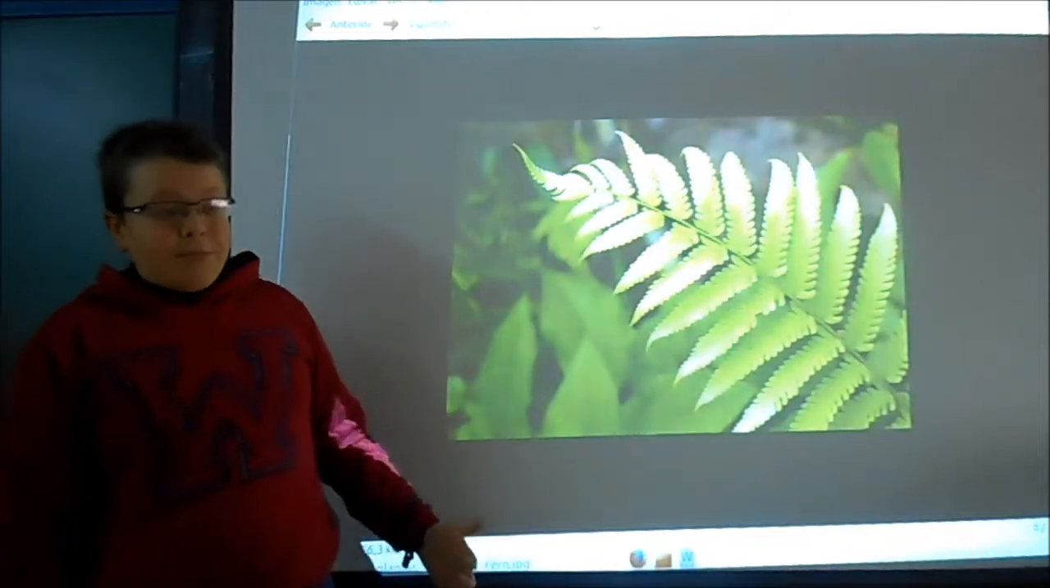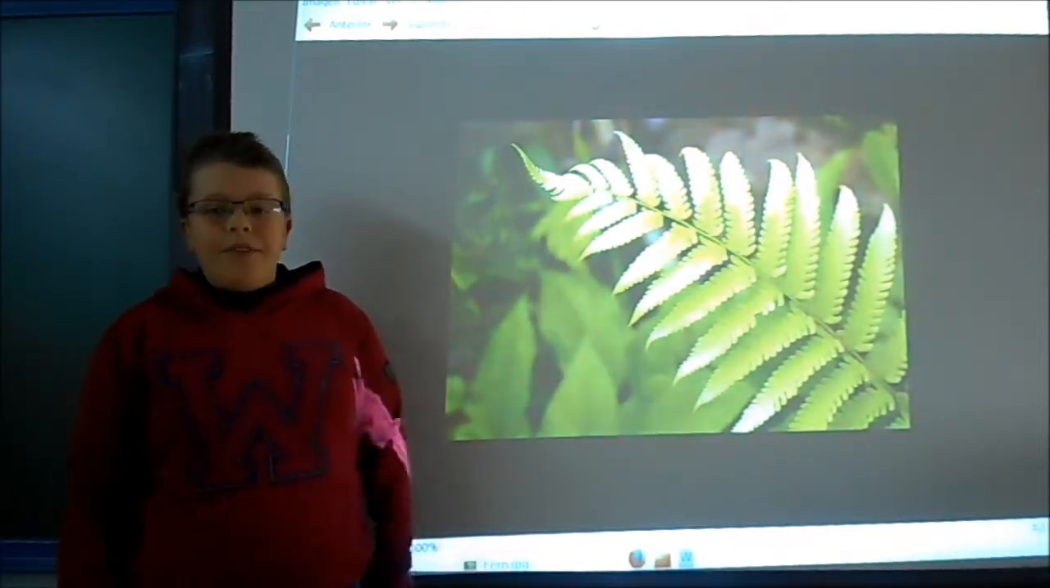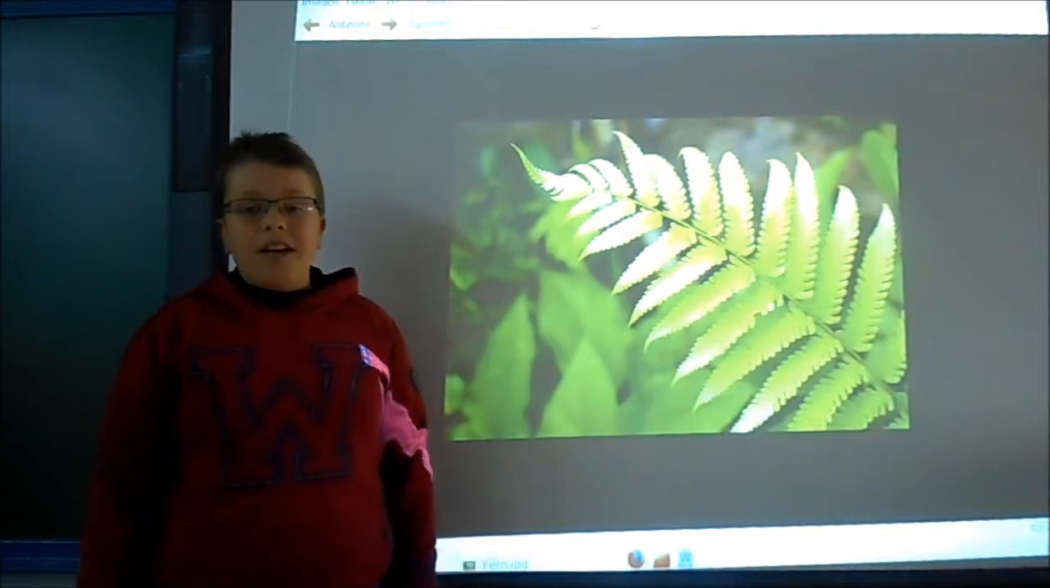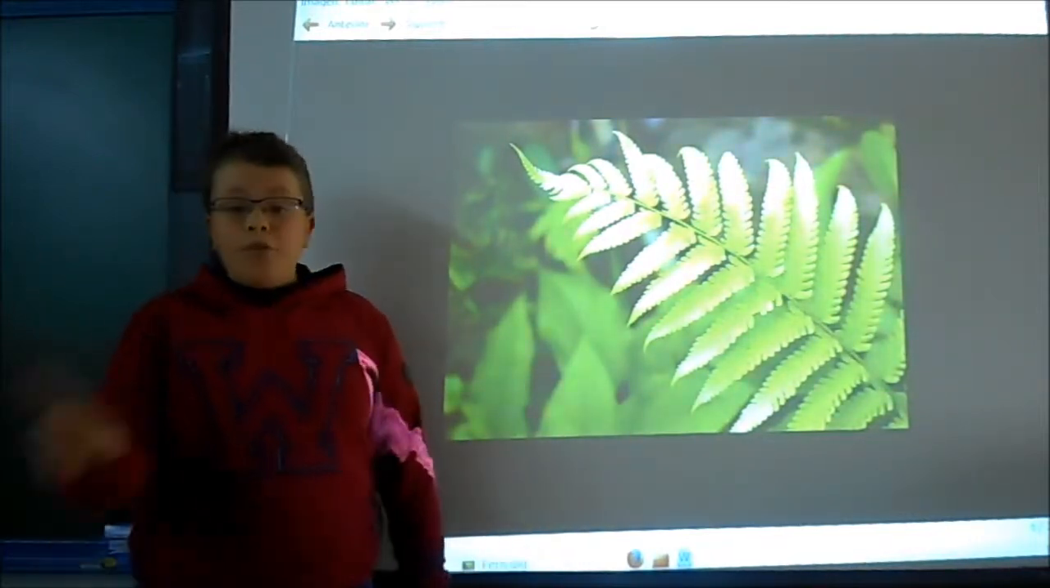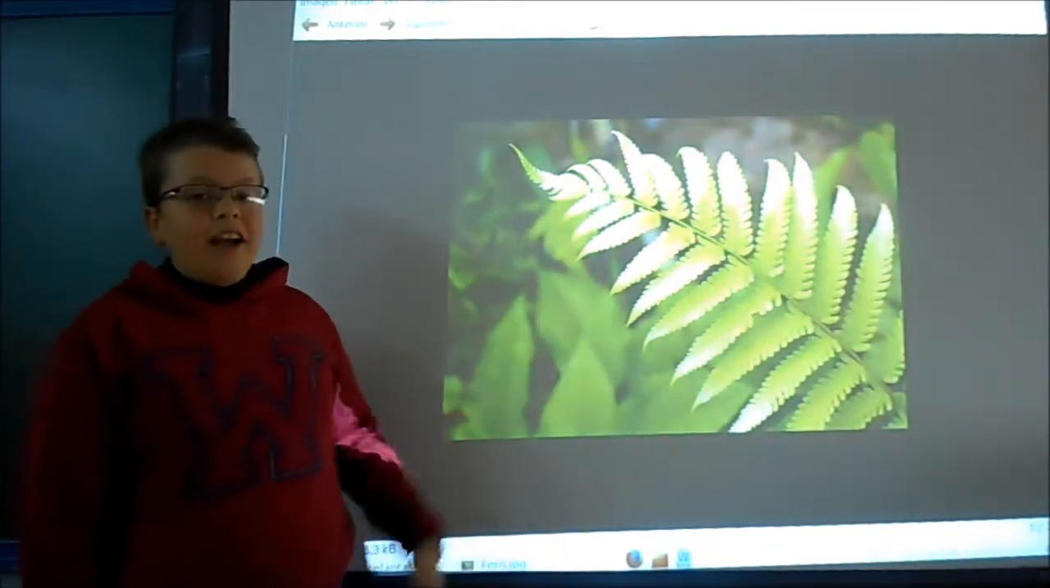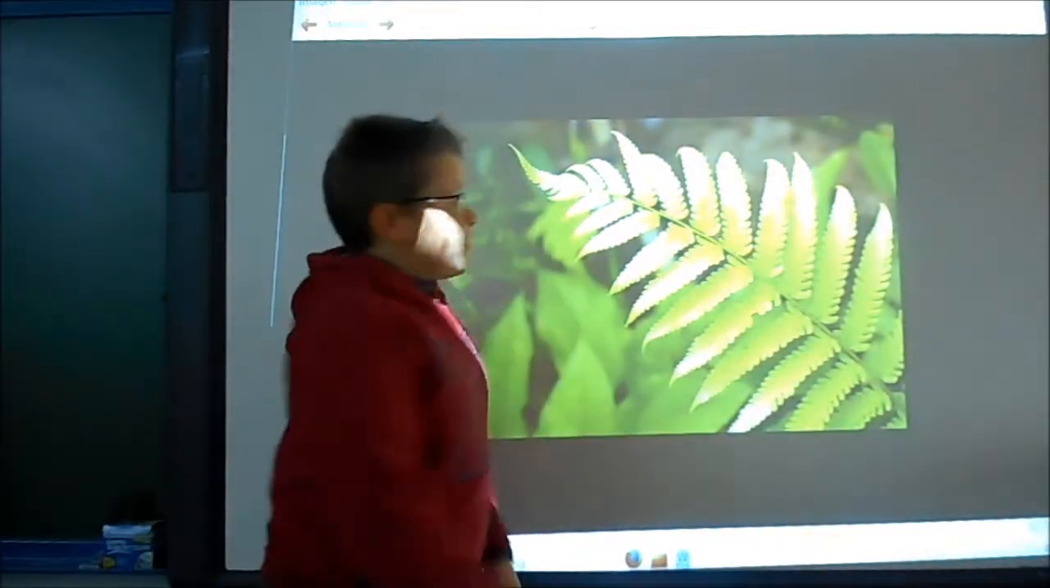Their spores are called shoot. They live in humid and shady places. They do not produce fruit, and they have large leaves called fronds.